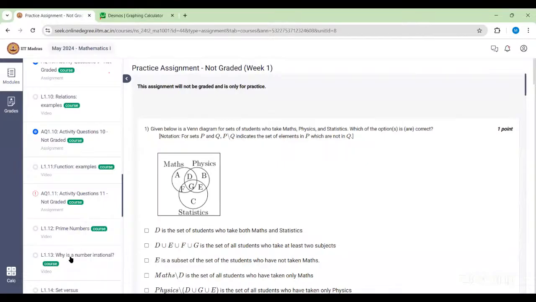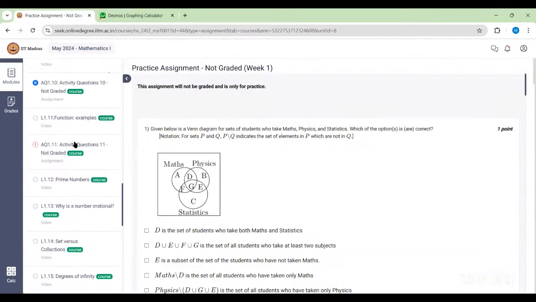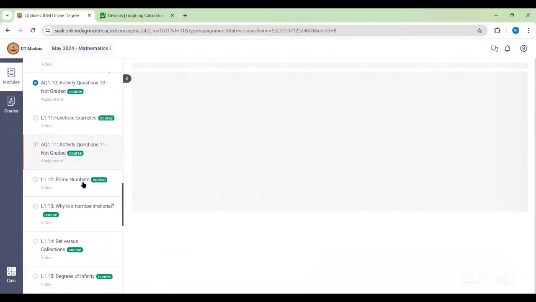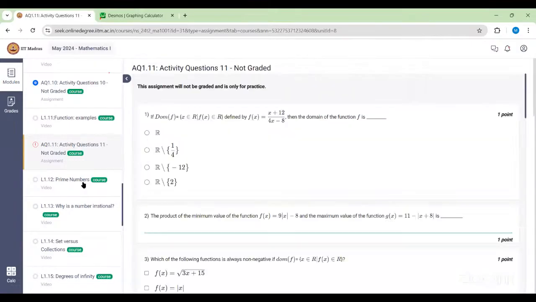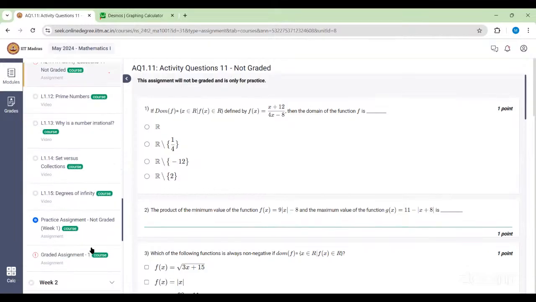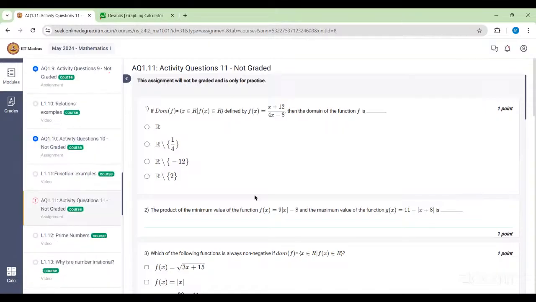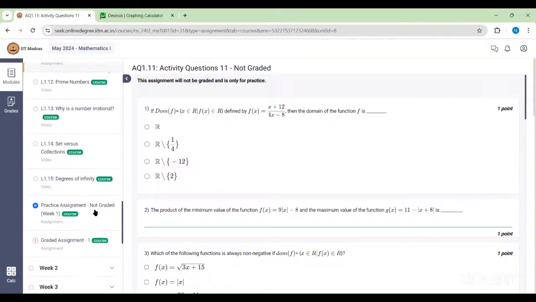Madam, I'm sorry, but option 2 should be wrong. See, I don't want to assume anything. I know what you are saying, because obviously if the set of all even numbers and the set of all odd numbers are collected, they will form the whole natural numbers, right? Yes, every other set should be inside there, but they have drawn something like that only. No, that's correct. Let them draw, madam, but they should mark it as wrong. How can they give it as right? Yeah, there is some precision that is not there. Then you have to correct it, madam. Sure, I'll correct it. I'll mark it down. Thank you, madam. What is that question number?